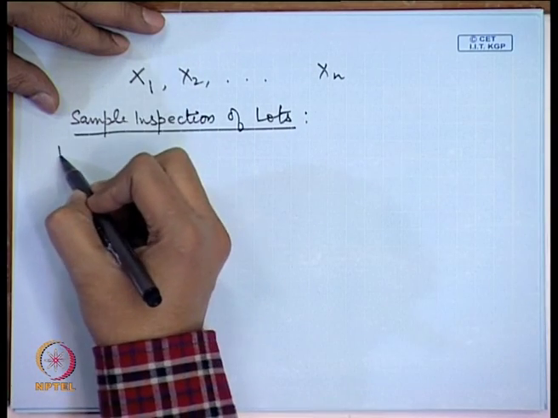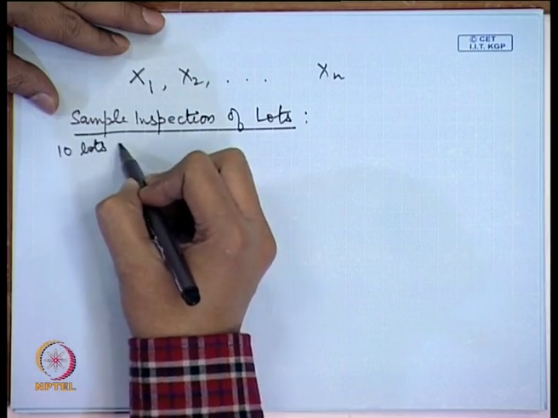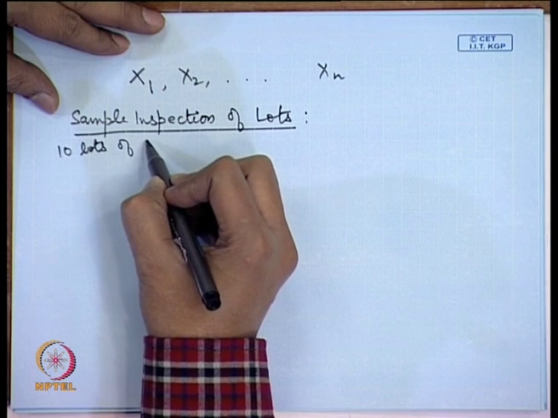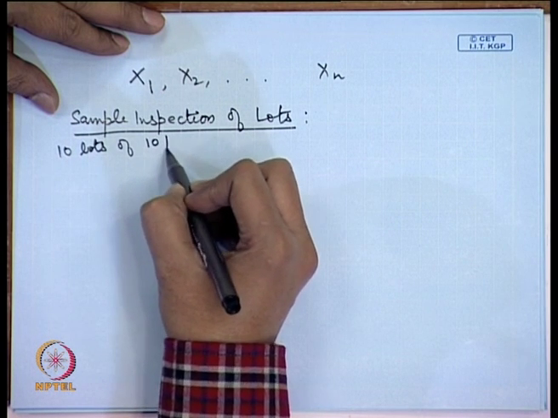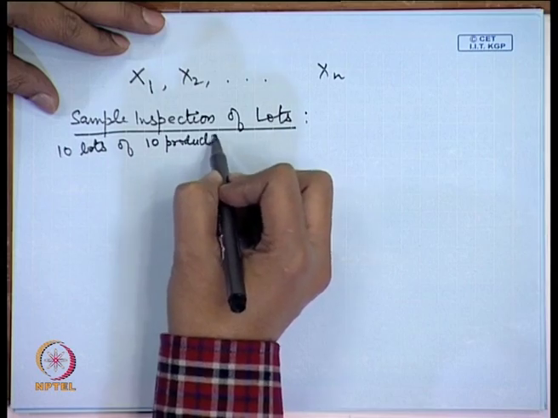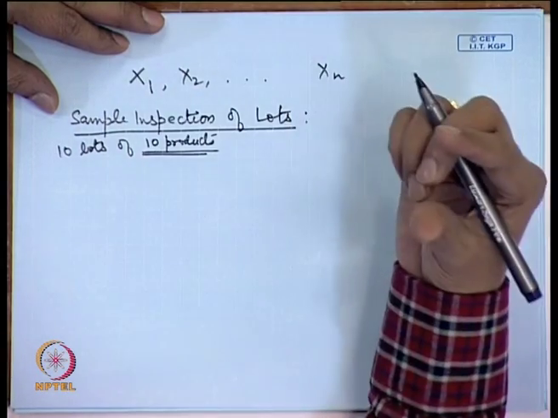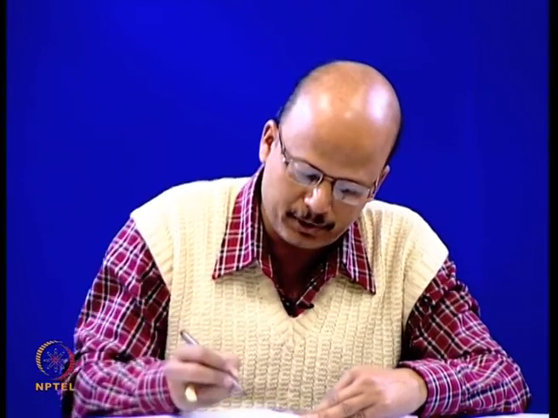Suppose 10 lots are inspected of say 10 products each. That means each lot contains 10 bolts, and we are looking at, say, the diameter of the top or the length of the bolt, or anything which is quality control terminology used for describing the goodness of that product.